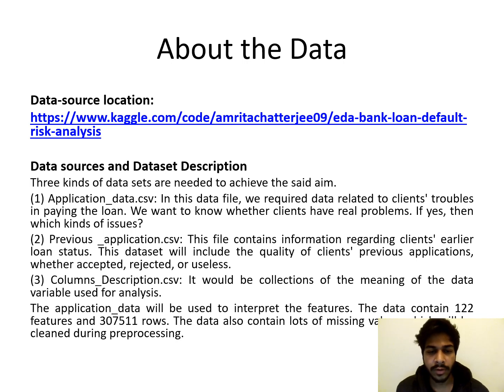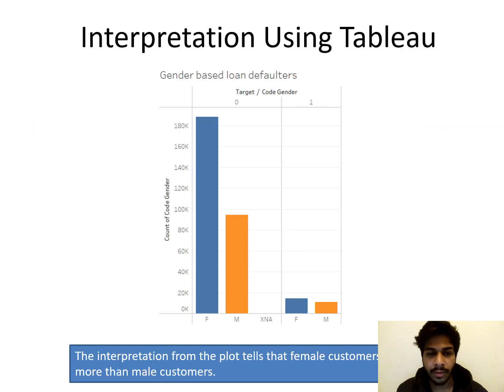Three kinds of datasets are needed to achieve the said aim: application data, previous application data, and column descriptions, which we have defined in this slide. Coming towards the graph, as you can see, it is the interpretation using Tableau.